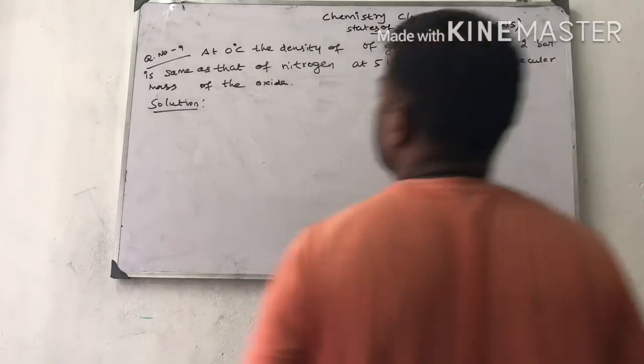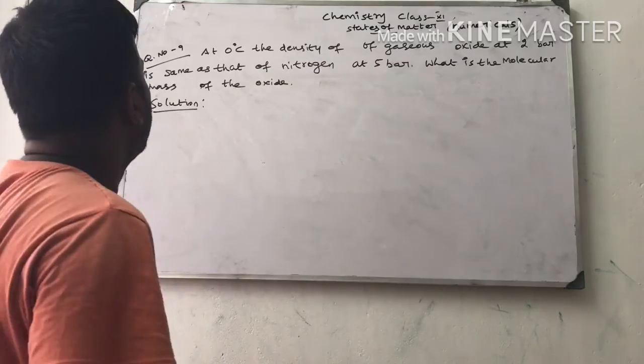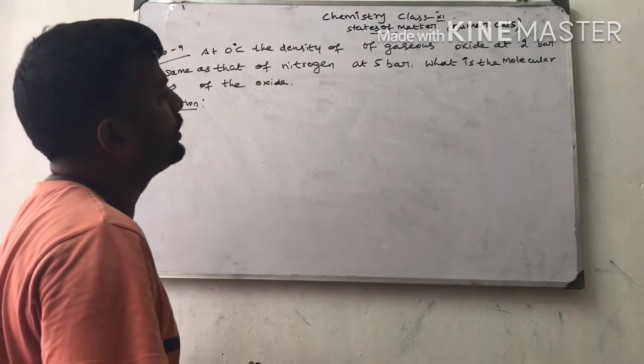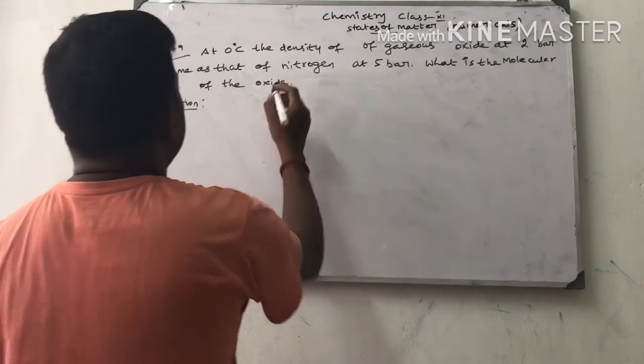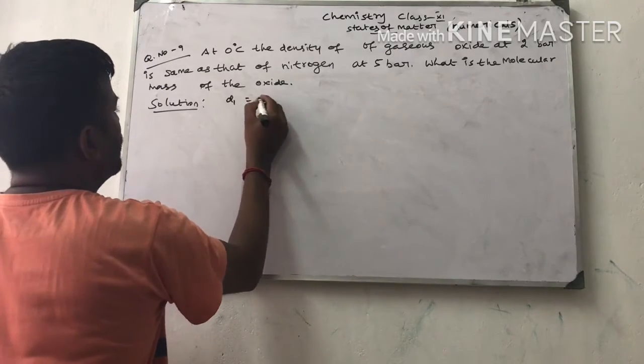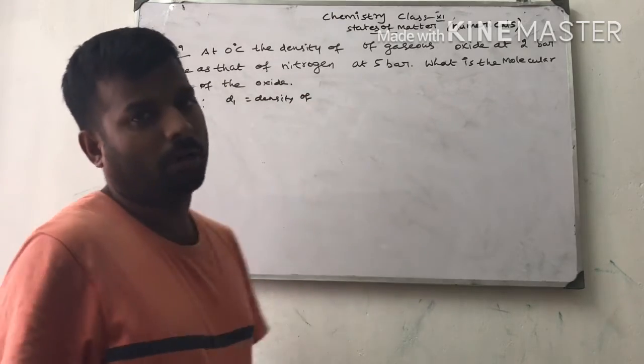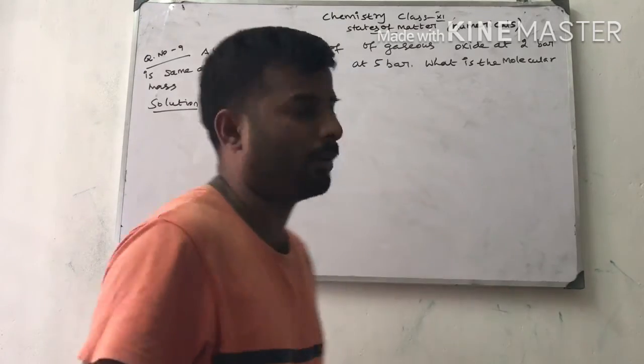Hello students, next question. At 0 degrees Celsius, the density of a gaseous oxide at 2 bar is the same as that of nitrogen at 5 bar. What is the molecular mass of the oxide? This is the question. D1 is equal to the density of the gaseous oxide. This question is based on the molecular mass and density relationship.